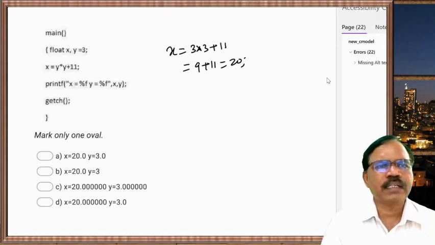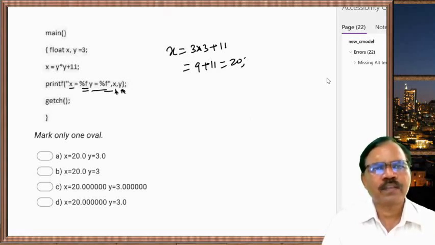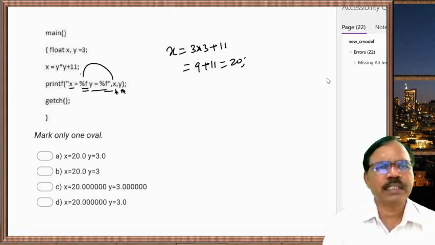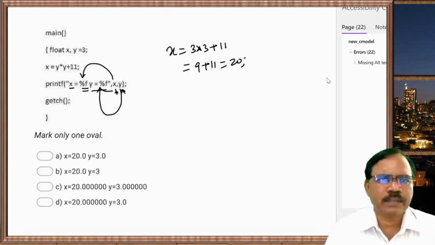So printf in double quote, x equal to %f, y is equal to %f, x comma y. So in place of this %f, the value of x is printed. In place of this %f, the value of y is printed. So on screen you will get x equal to and y is equal to.